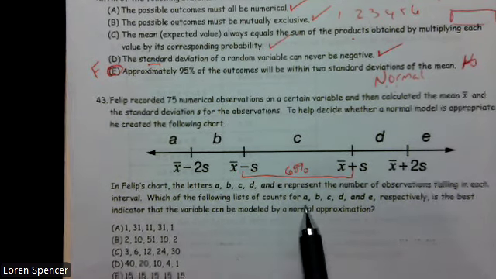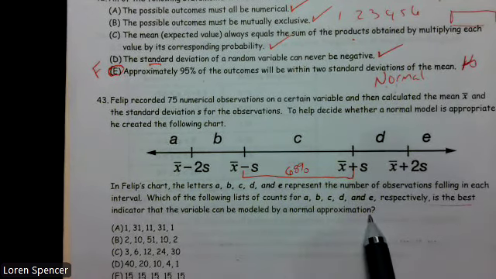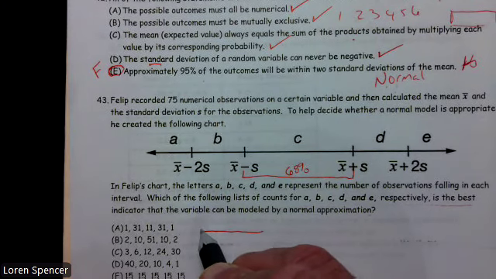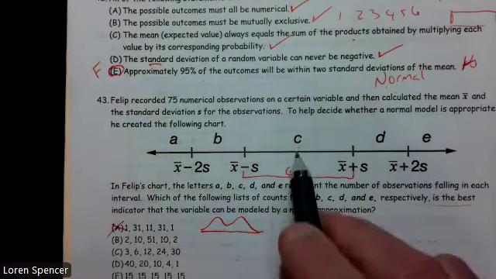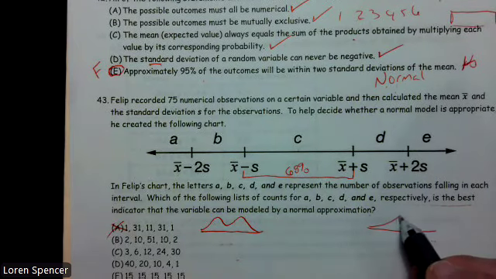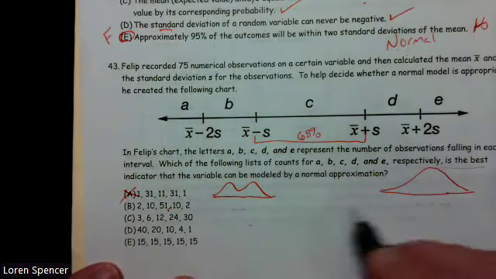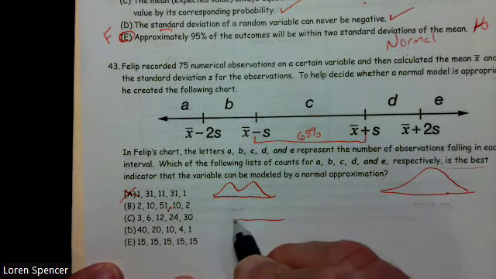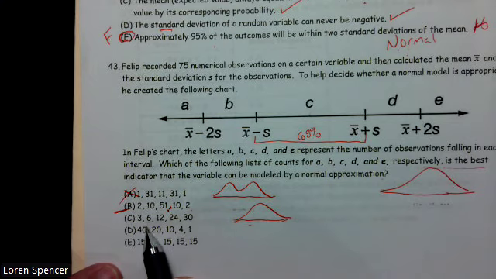So, which of the following counts for A through E is the best indicator that the variable can be modeled by a normal? Well, if it's a normal, I'm going to have a hump in the middle and very little in the edges. When I look at this one, we start off low, go high, then come back down. And this one looks like it's bimodal. That's not normal because normal is going to look like that mound shape. This one is mound shaped, so I like that because it goes from 2 to 10 to 51 to 10 to 2. Hopefully that's going to be our answer, but let's see if everything else looks bad.